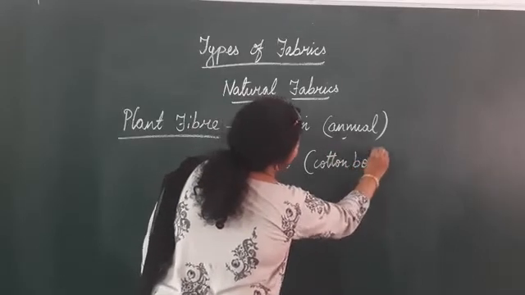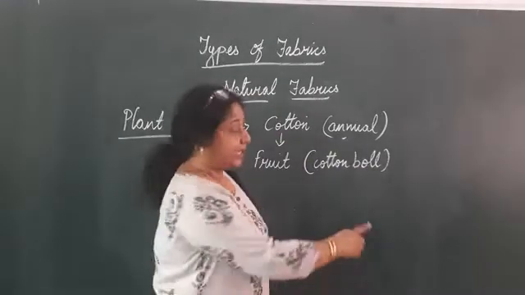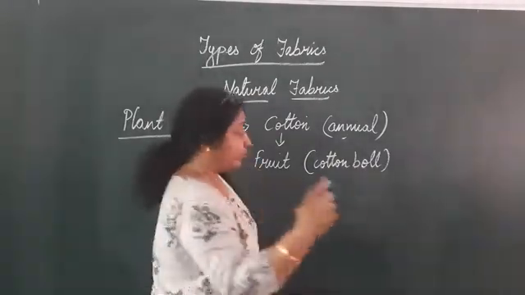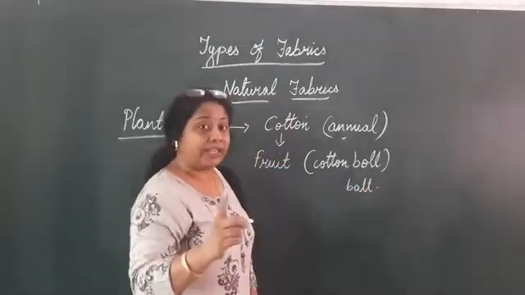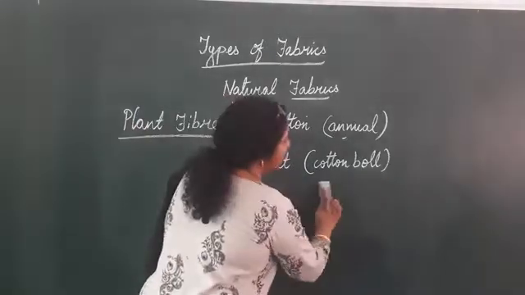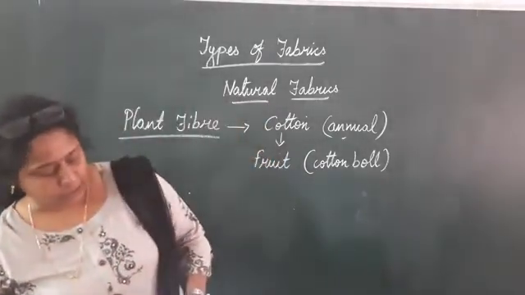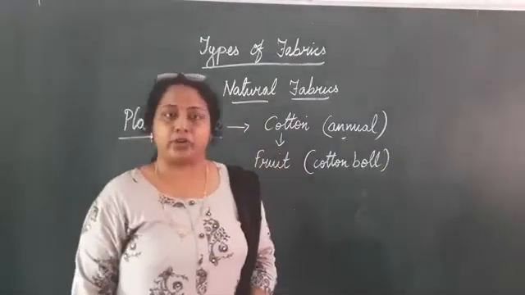It is B-O-double-L, children, not B-A-L-L. B-A-L-L is the ball that you play with. This is not that ball. Here, this is B-O-double-L. So what is a cotton boll? This cotton boll is the fruit of the cotton plant.